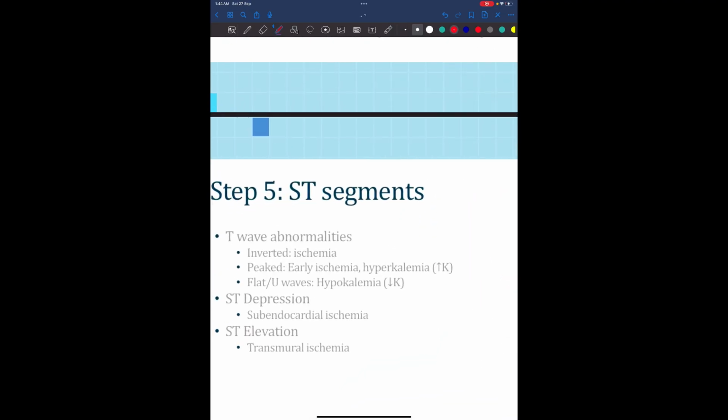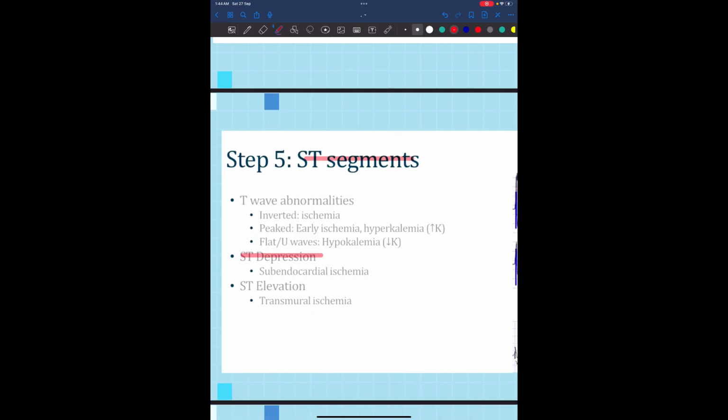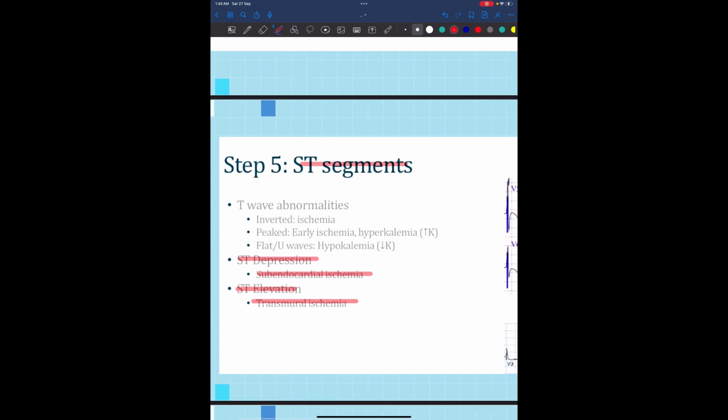For the ST segments, it's very important to know if they are elevated or not, because elevation or depression may indicate that you have an ischemia, which is a very dangerous thing that you need to suspect or to know on the ECG. I will see a lot of ST segment elevations and depressions in the emergency department usually. So the ST depression is seen in subendocardial ischemia, and the ST elevation can be seen in transmural ischemia, which will be discussed in the pathology part.